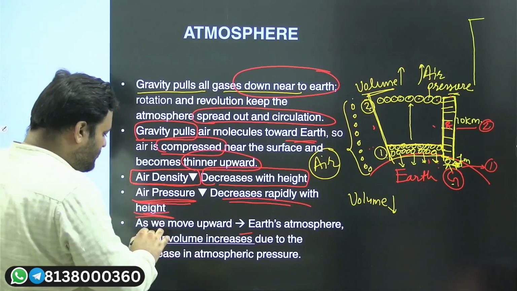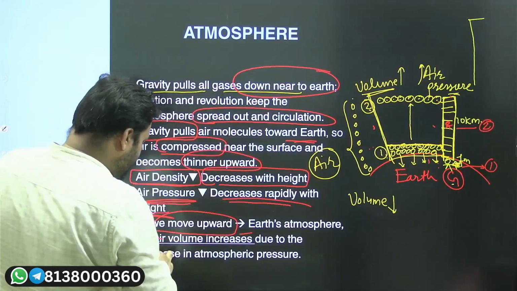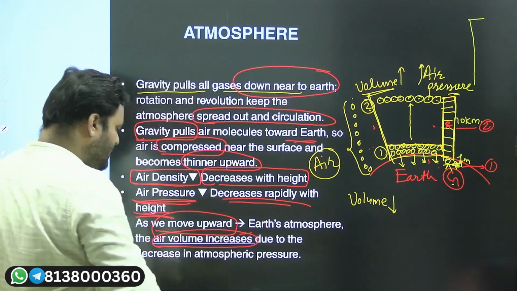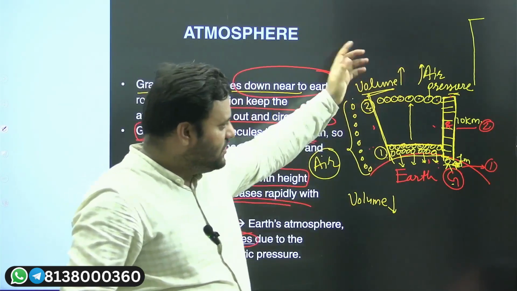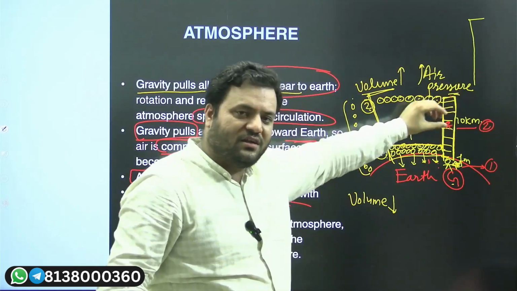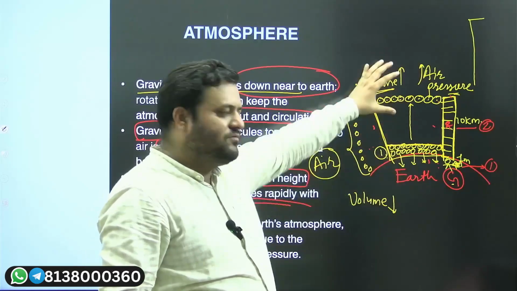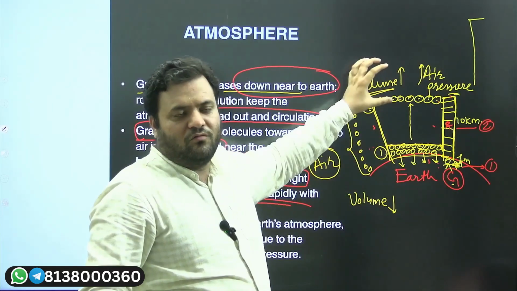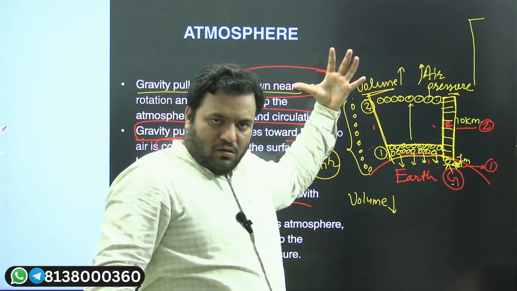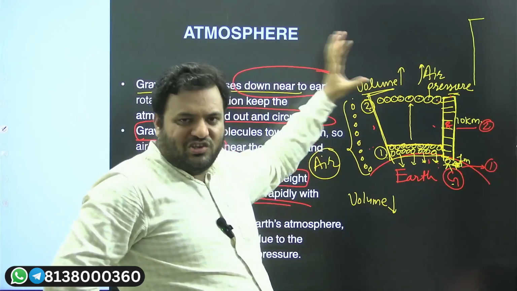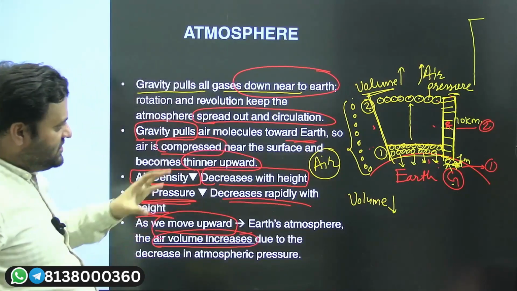Then as you move upward in the atmosphere, the air's volume is going to increase. The air's volume will increase because of two factors: atmospheric pressure and the less influence of gravity. Because of the less influence of gravity, there will be some sort of expansion, some sort of loose packaging, or loosely positioned air particles in the atmosphere. So this is the pattern.